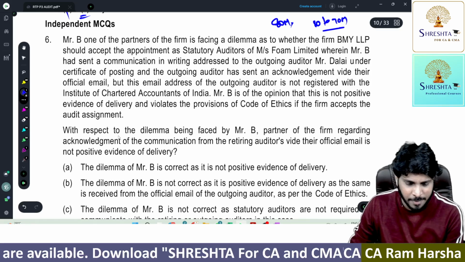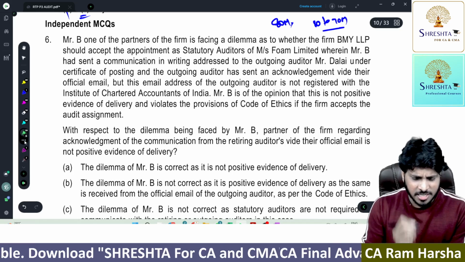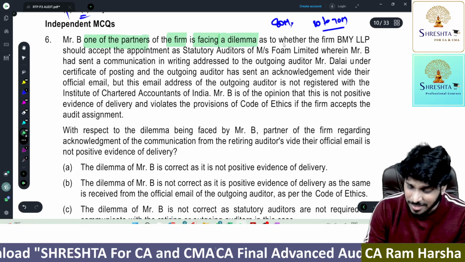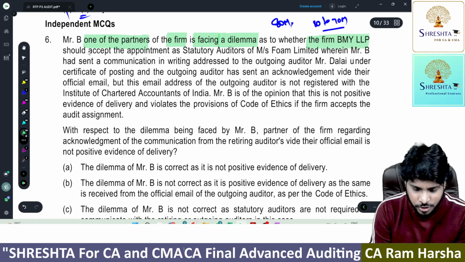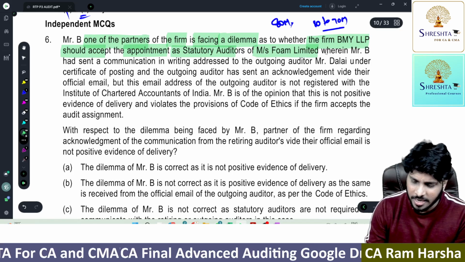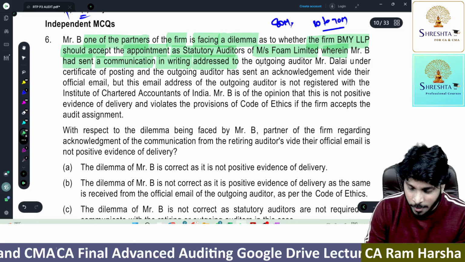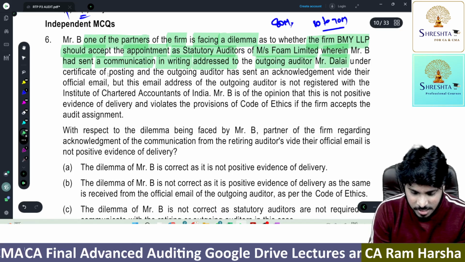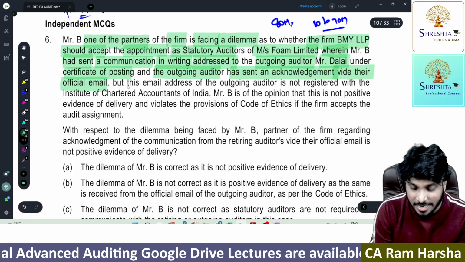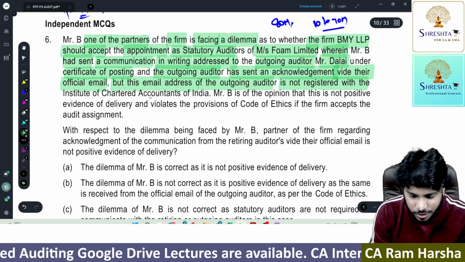Then now we are having independent MCQs. Okay, fine. We'll start with the independent MCQs. Mr. B, one of the partners of the firm, is facing a dilemma as to whether the firm BMY LLP should accept the appointment as statutory auditors of Messrs. Firm Limited, wherein Mr. B had sent a communication in writing addressed to the outgoing auditor, Mr. Dalai, under the certificate of posting, and the outgoing auditor has sent an acknowledgement via their official email, but this email of the outgoing auditor is not registered with the Institute of Chartered Accountants of India.